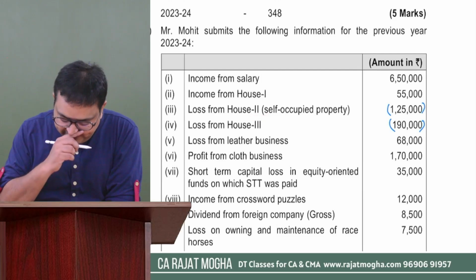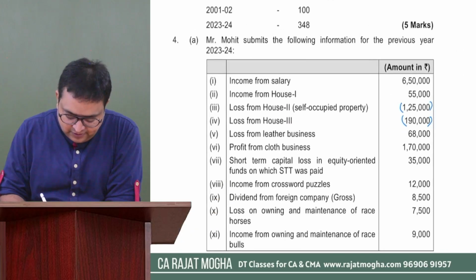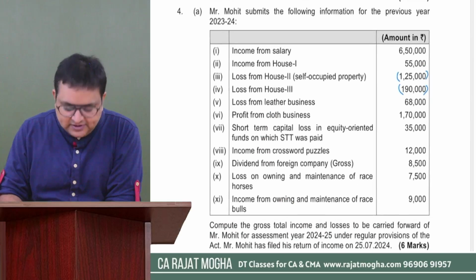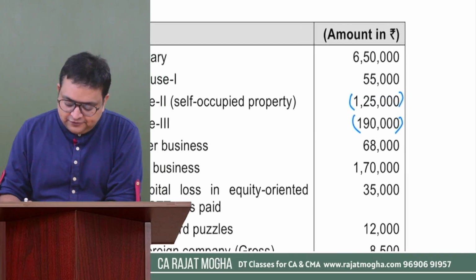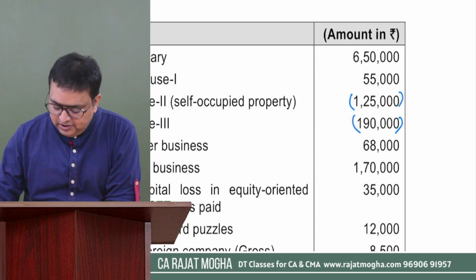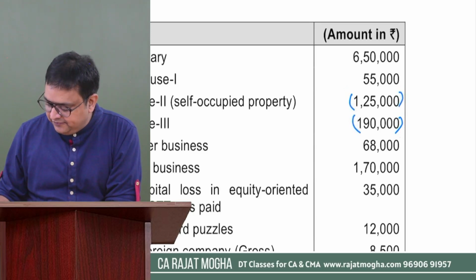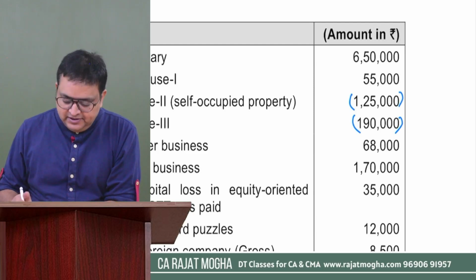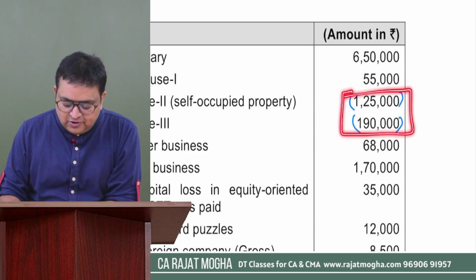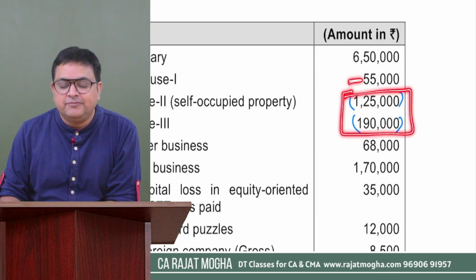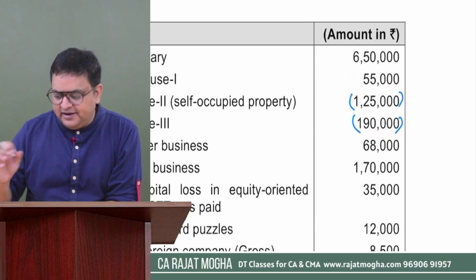So first of all, if I just look at house property incomes, because there are only 3 house properties mentioned over here. There is no other house property. So first of all, see, we have losses of 125 and 190. How much is the total? 125 plus 190, it is 3,15,000. So 3,15,000 is the loss from house property and 55,000 is the profit from house property. So you can make an adjustment over here.